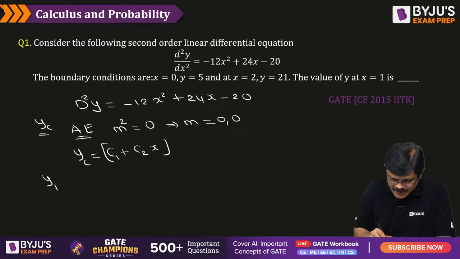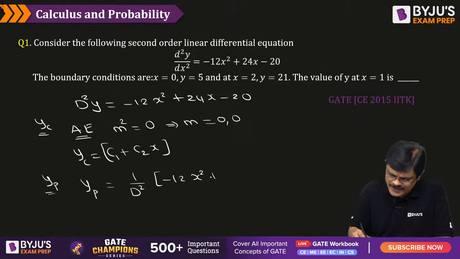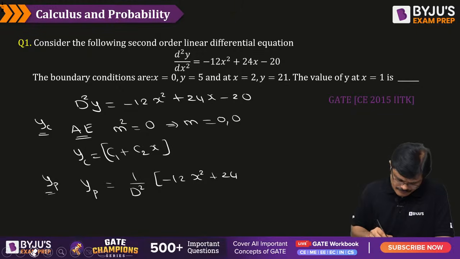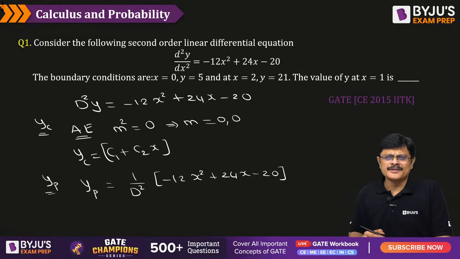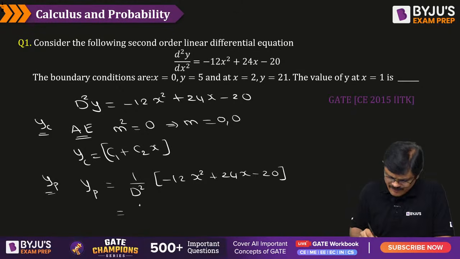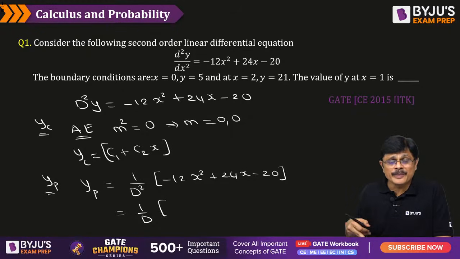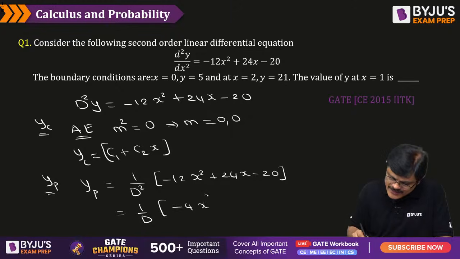Now what about the particular integral? The particular integral is given by 1 by D square operated on minus 12x square plus 24x minus 20. This is just integration two times. Just integrate this two times, sir. First time when you integrate, what happens? Minus 12 x cube by 3, that is minus 4x cube, and 24x square by 2, that is 12x square, and minus 20x.